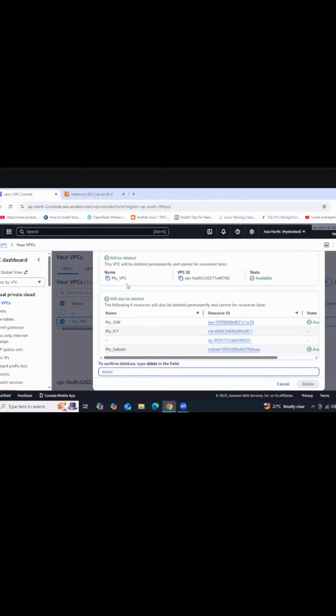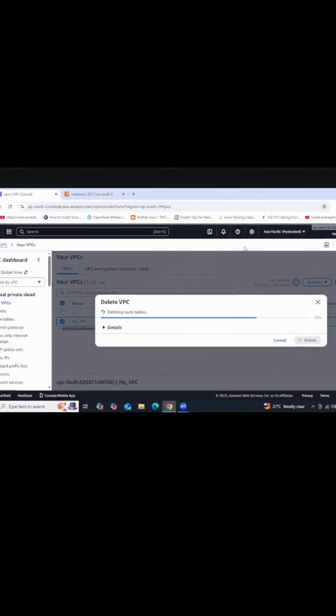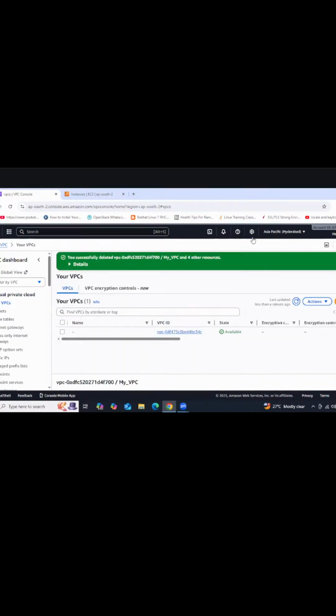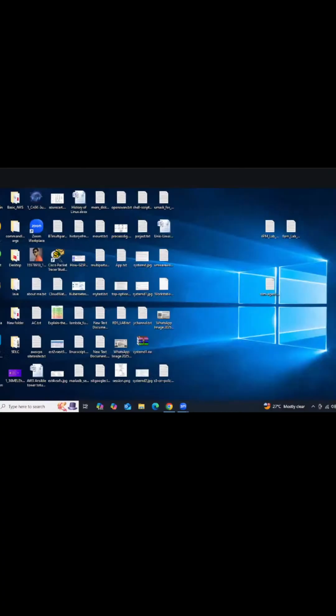Now we can. Once the instance is deleted permanently, then you can delete the VPC. Like this you can delete, right? If you have resources in your VPC, you are unable to delete the VPC. First, you need to delete the resources and then we need to delete the VPC, right? Okay, so today a new concept. What is a public subnet? What is a private subnet? We are going to discuss.